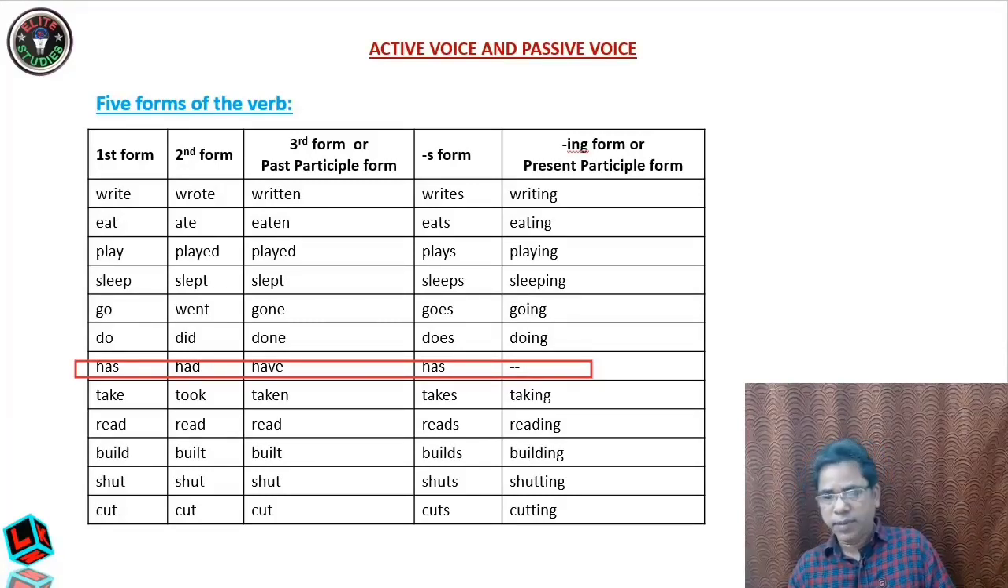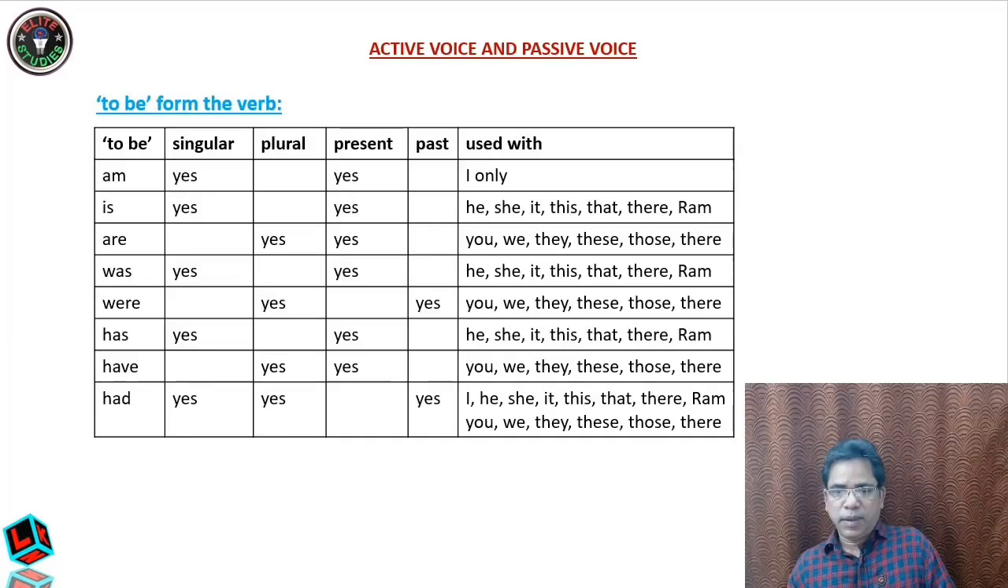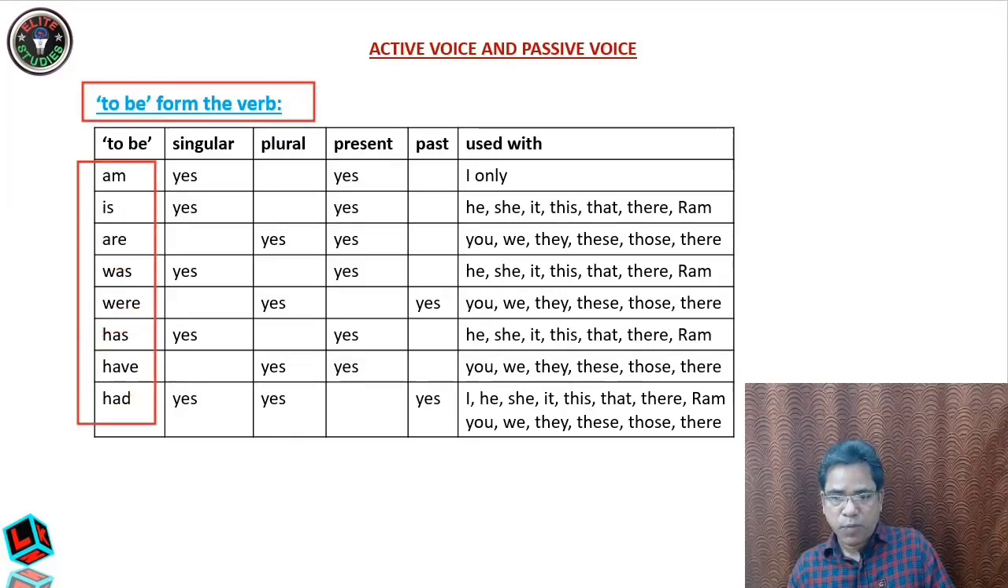Okay, students, now with this, let us go to the next topic. This is again very, very important: the to be form. I have told you, in case of passive voice, it will always take a helping verb, and that helping verb is the to be form of the verb, and this is the list of to be forms. Again, let me tell you, students, this is very, very important. It is not only useful for active and passive voice, it is a general requirement of the whole English grammar.